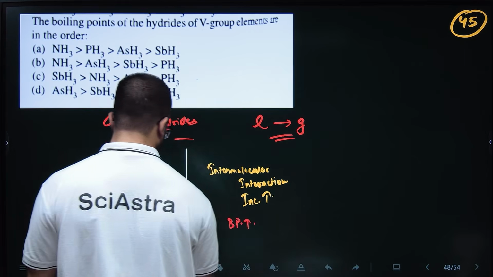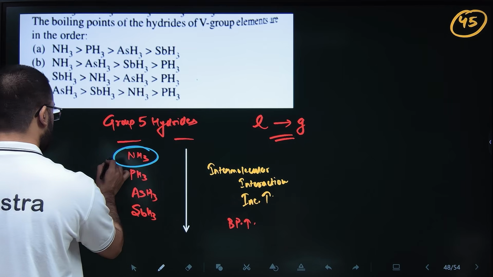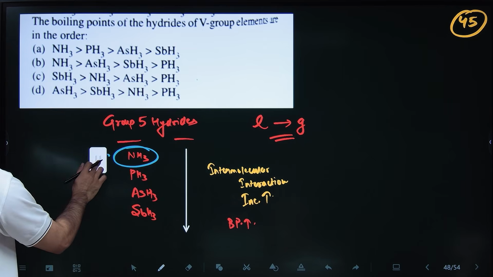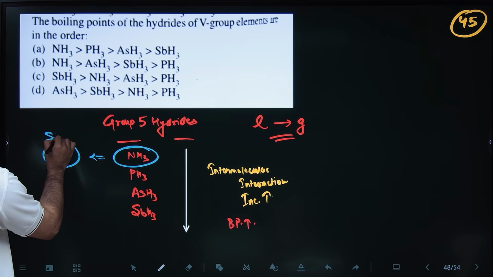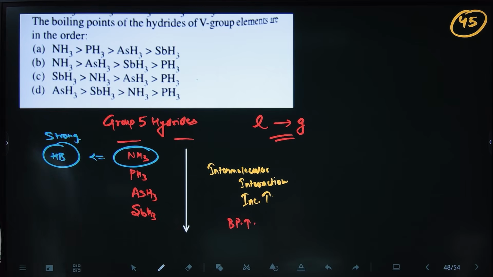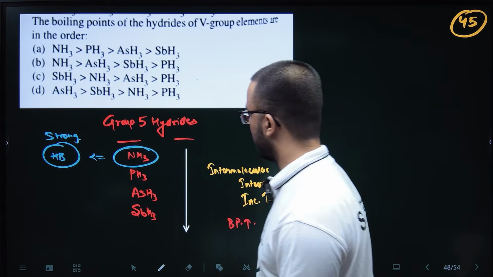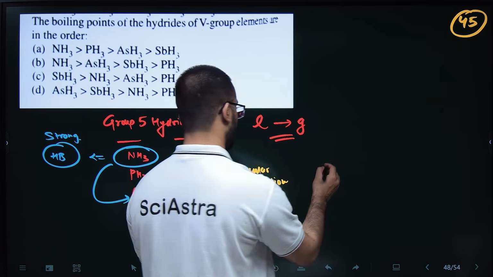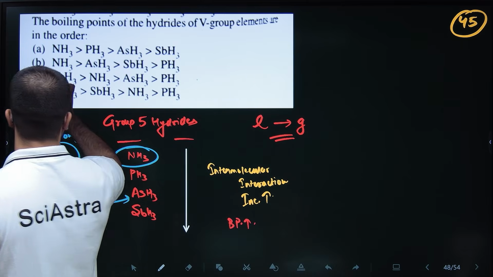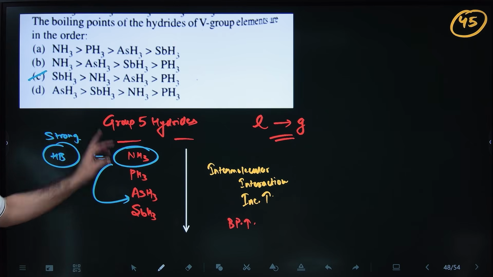But there is an anomaly here, and an anomaly is never an anomaly, there is always a reason. NH3 will undergo hydrogen bonding. Because of strong hydrogen bonding, we need to give more energy to boil this, so this will just shift down 2 places. So your correct order will be this: highest boiling point SbH3, then NH3, then AsH3, and lowest boiling point PH3.